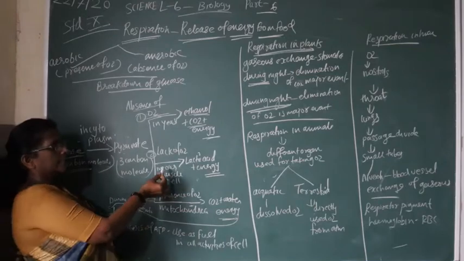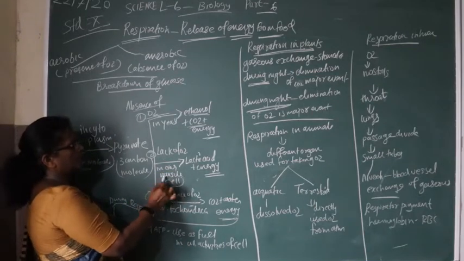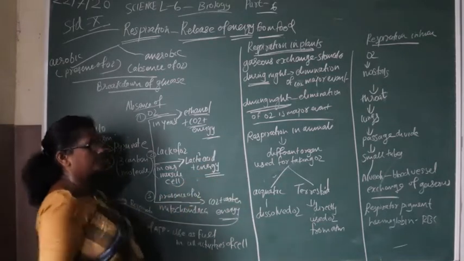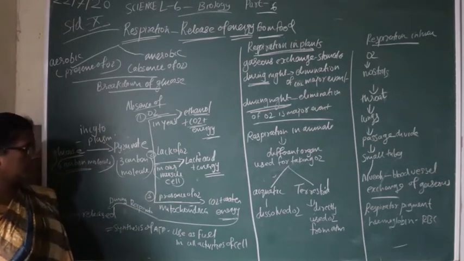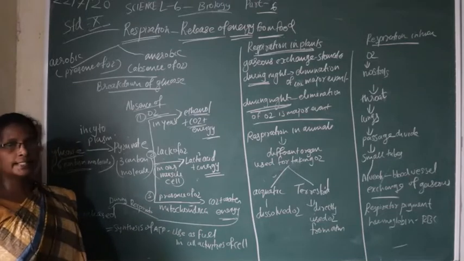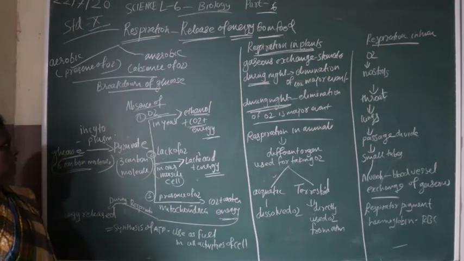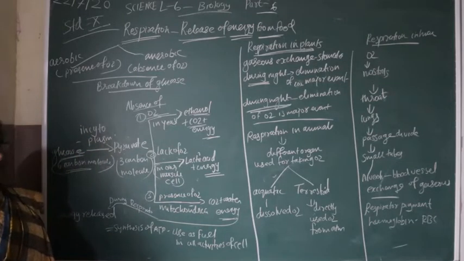The second is in the lack of oxygen, which takes place in our muscle cells. At that time lactic acid is produced. The third is in the presence of oxygen, which takes place in the mitochondria. At that time carbon dioxide and water are produced. This is the pathway of breakdown of glucose.